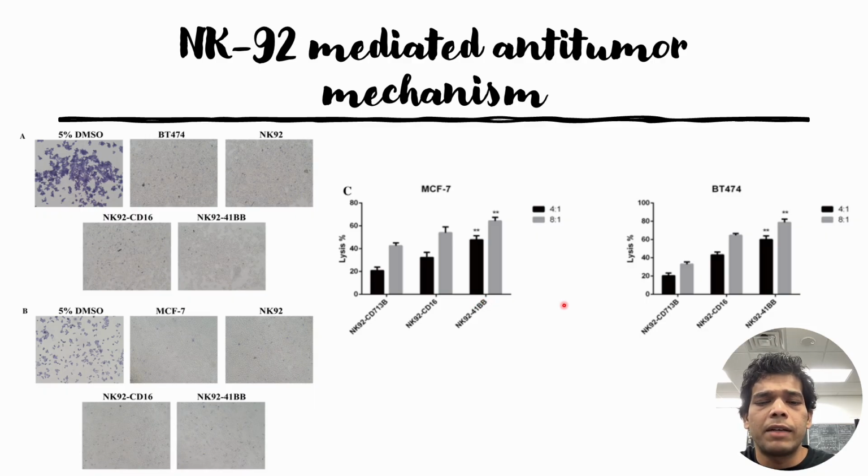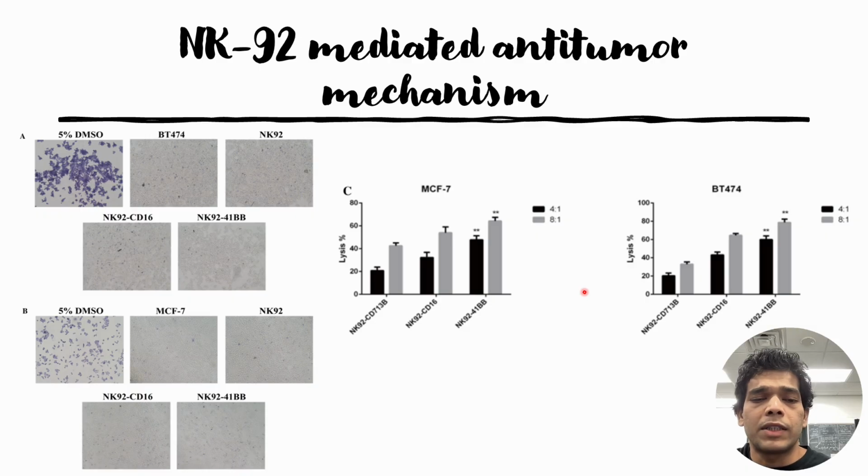Similar results they see for BT747 also, which is also HER2 positive, and these results are in the presence of antibody, that is Trastuzumab at 10 microgram per ml, and the co-culture time is 8 hours. They have not shown the results for HER2 negative cells, but they mention in the text that they do not see any significant difference in the HER2 negative cells.